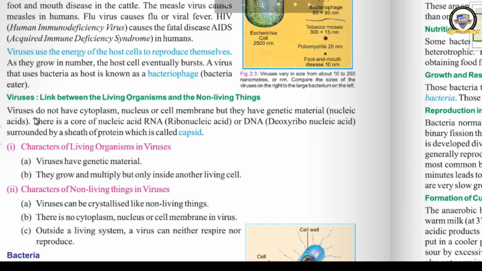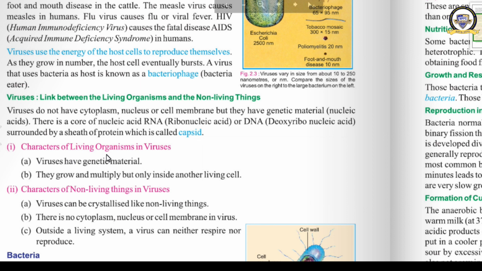Viruses do not have cytoplasm, nucleus or cell membrane, but they have genetic material, that is nucleic acids. There is a core of nucleic acid, RNA, that is ribonucleic acid, or DNA, that is deoxyribonucleic acid, surrounded by a sheath of protein which is called capsid.